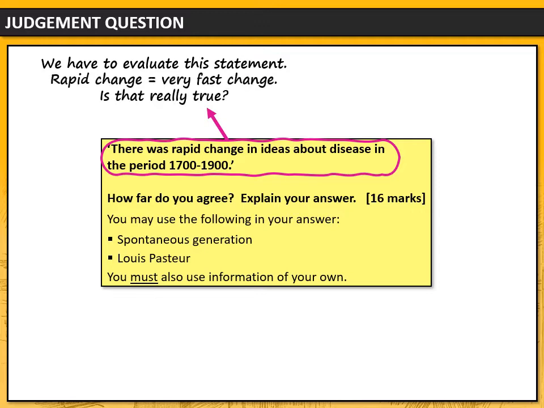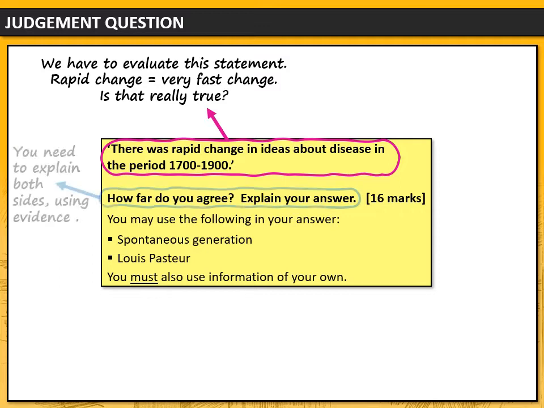It's got quite an interesting phrase here, rapid change. Now, rapid change means very fast change, change that happens quickly. So we need to think about, is that really true? Was this period 1700 to 1900 really a time of very fast change?